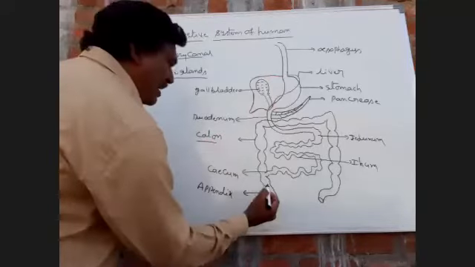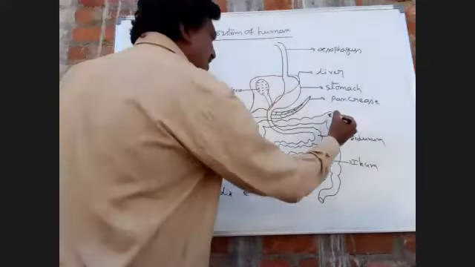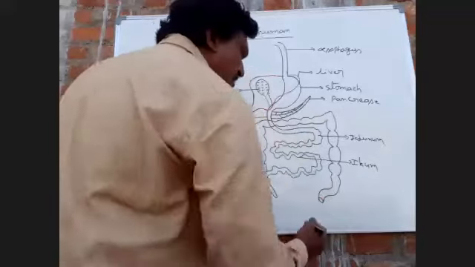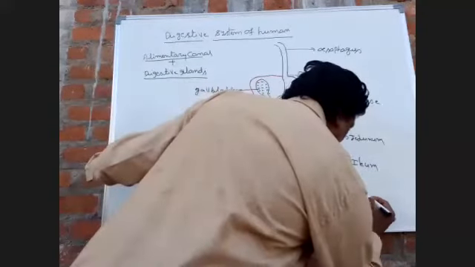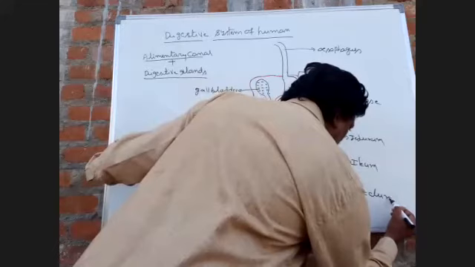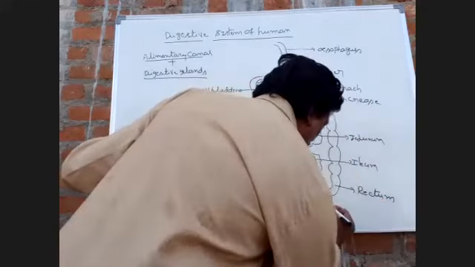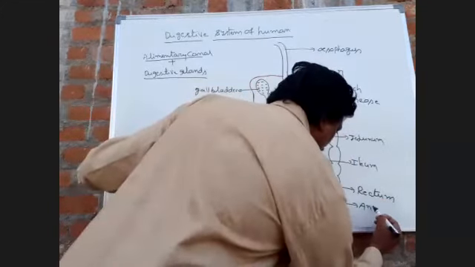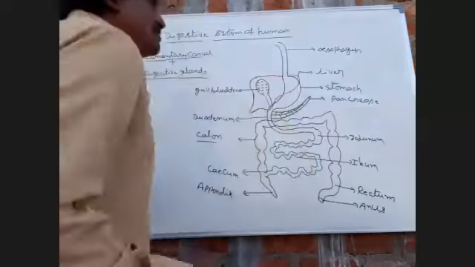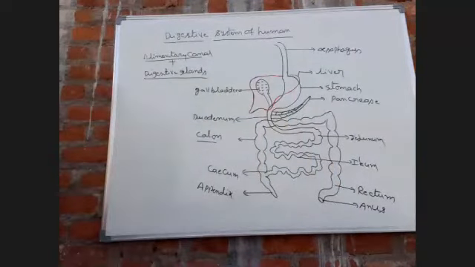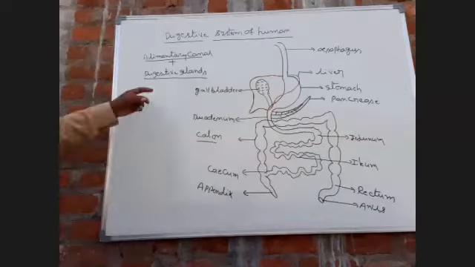Ascending colon, transverse colon, descending colon. Last, the rectum. And last, this one is the anus. So this is the digestive system of a human.